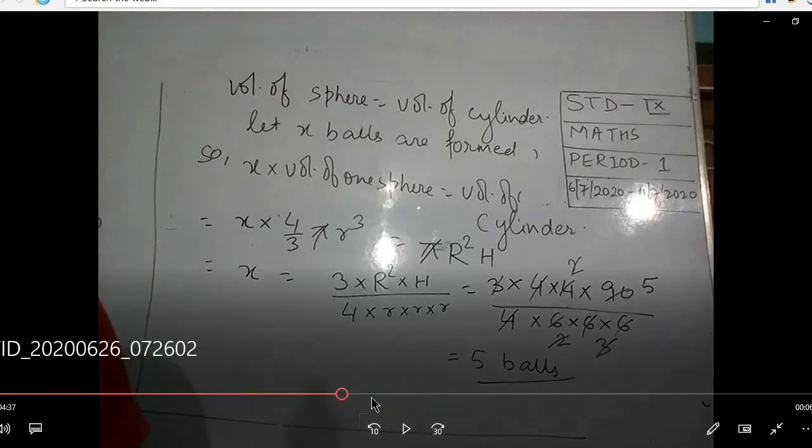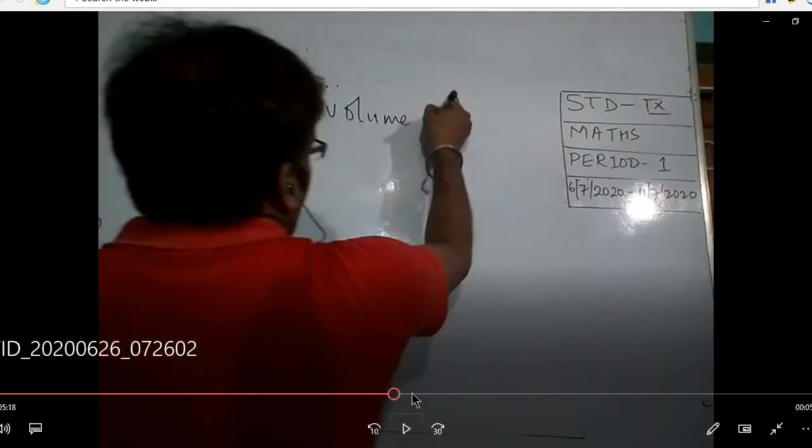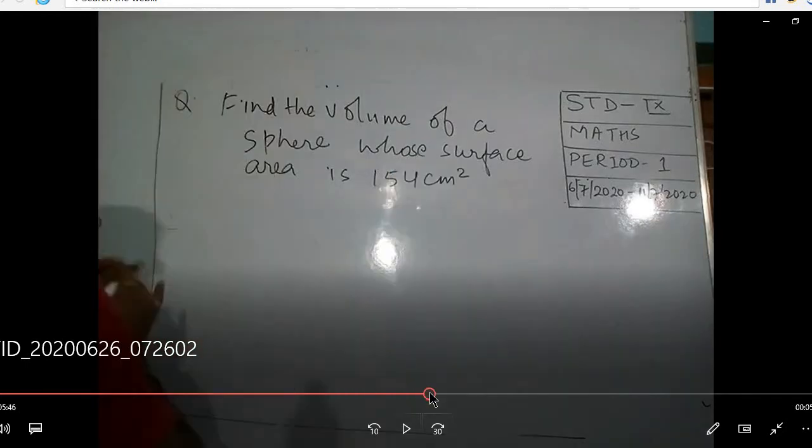Now in the next question we'll discuss something more. See what that question is. In this question they have given us the surface area, and we have to find the volume.